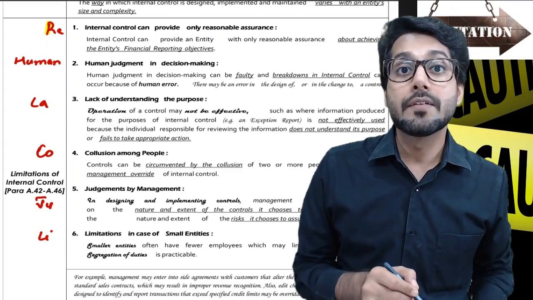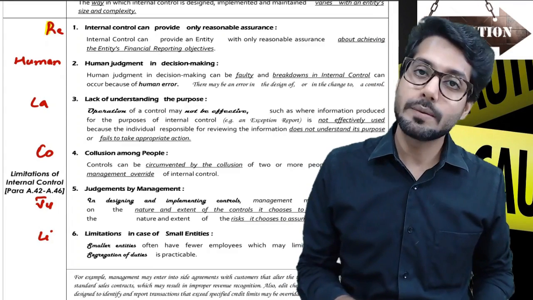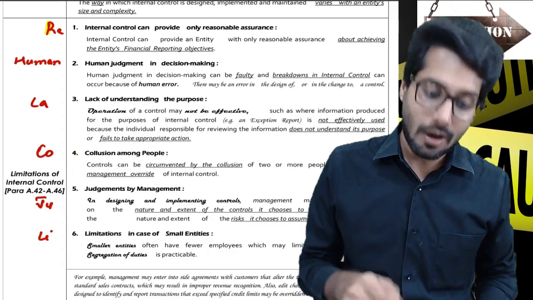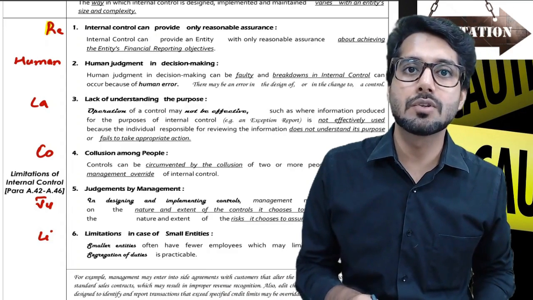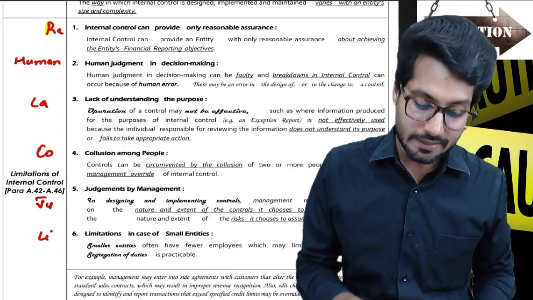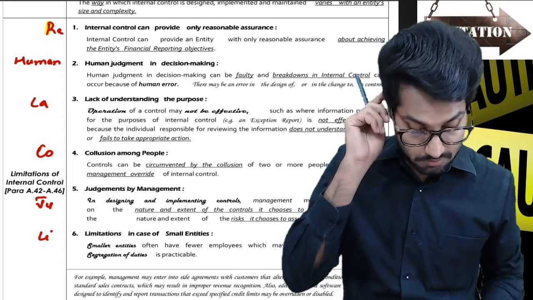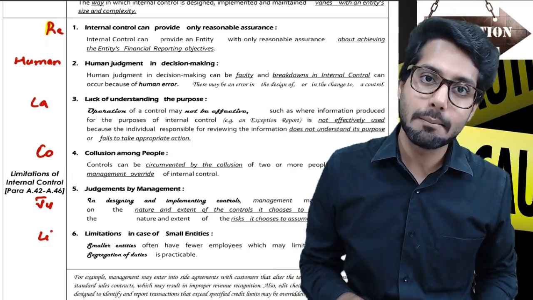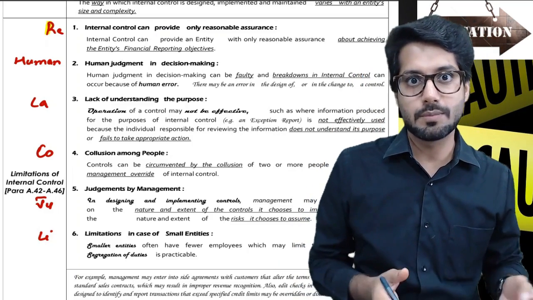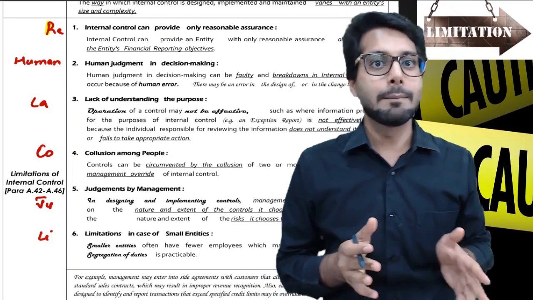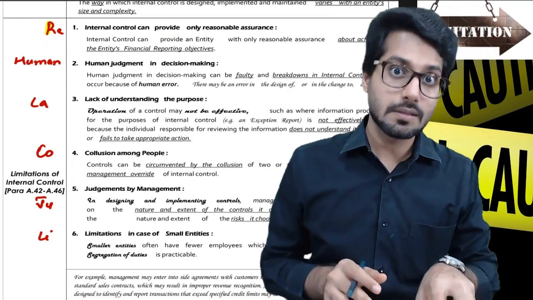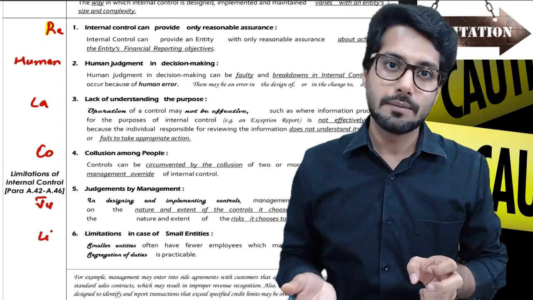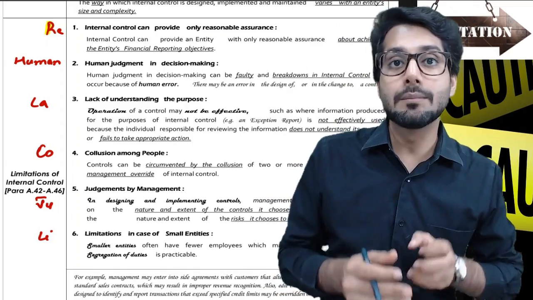Then human judgment in decision making with respect to the internal controls. Lack of understanding of how you are going to utilize these internal controls and reports generated. Lack of understanding the purpose of these internal controls. Then collusion among people, and judgment by management. Management has to make certain judgments, estimates. So if they end up making wrong judgments, estimates here is about the risks that exist and the controls that you will apply to overcome these risks.